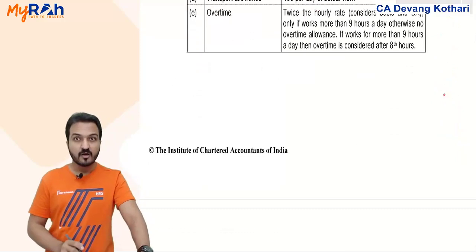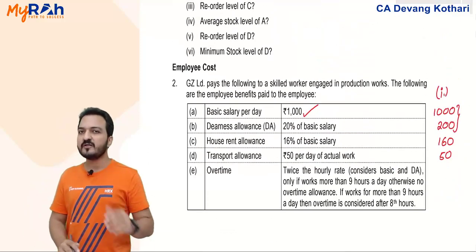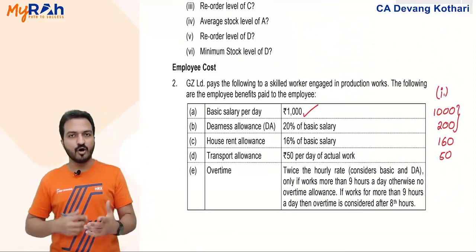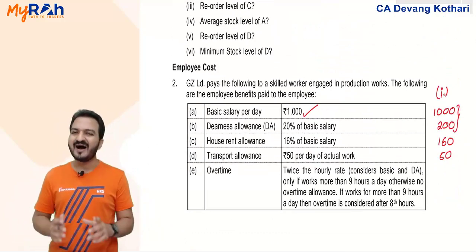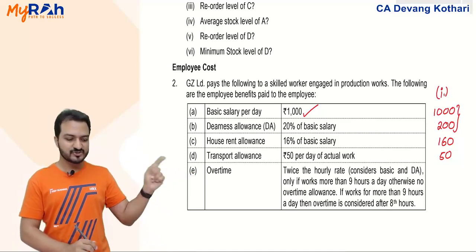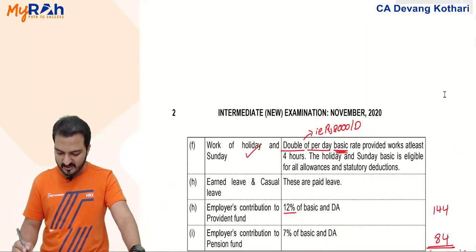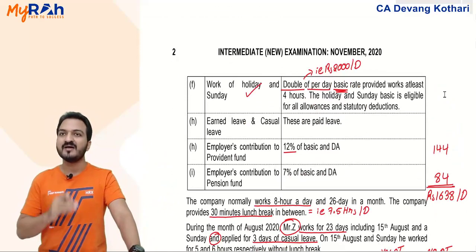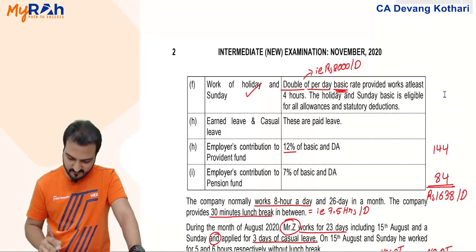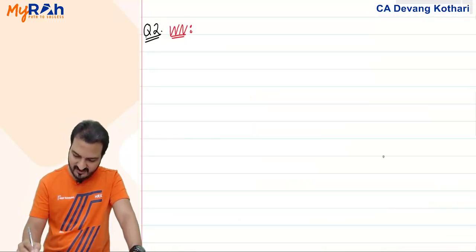The solution given in the RTP for this question is a little long and confusing. I'm just simplifying it and putting it in simpler terms here. So for the first question, your answer should come as 1638 per day directly from the items of the question.